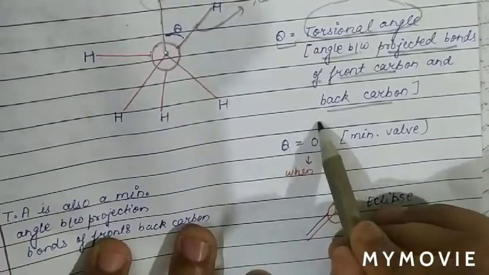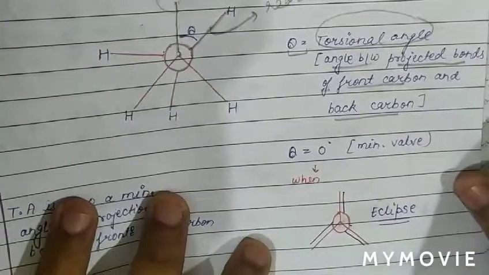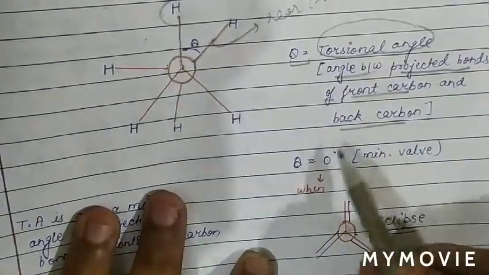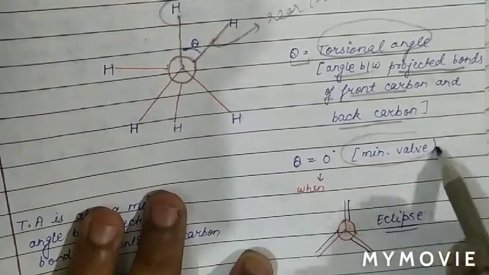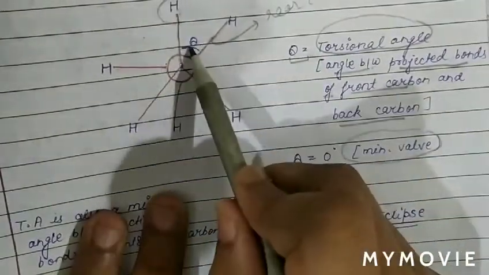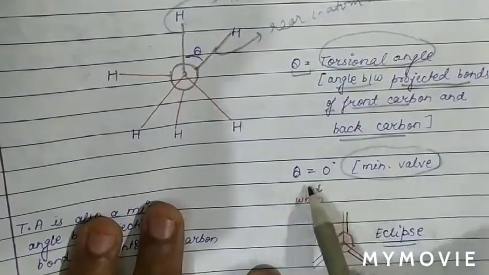The minimum value of theta is 0. When theta is 0, we call it the minimum value of the torsional angle, and the minimum value of the torsional angle possible is 0.